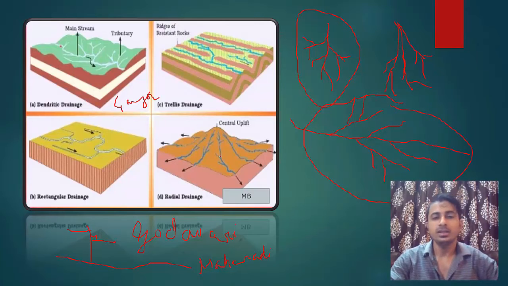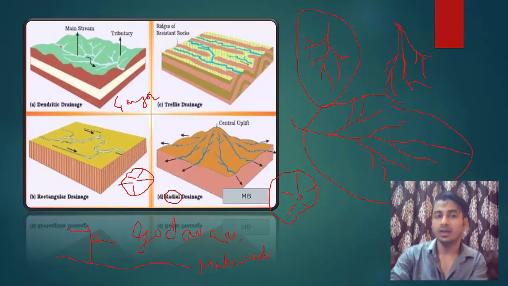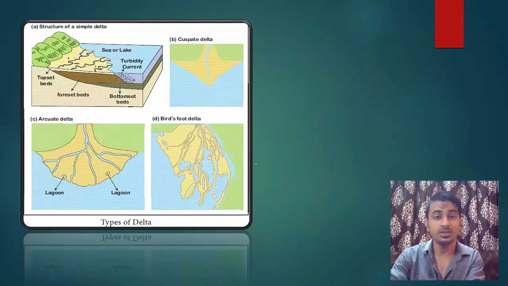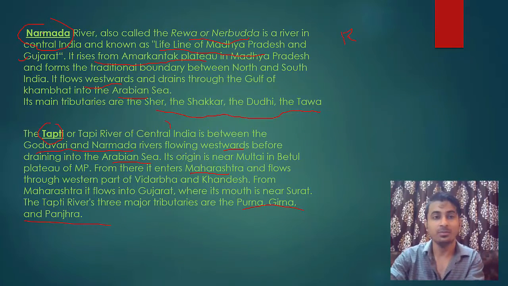Now, what is radial drainage? See, radial drainage is a drainage in which there is a central part and the rivers flow out like this, as you can see in the diagram also. So how do we come to this name? Radius, you know what a radius is in a circle? There is a radius from the center to the circumference. So similarly, we have got many radii. Same diagram, right? So that's how we get radial drainage. Now for radial drainage, I referred to this example just now. Which was that example? Narmada.